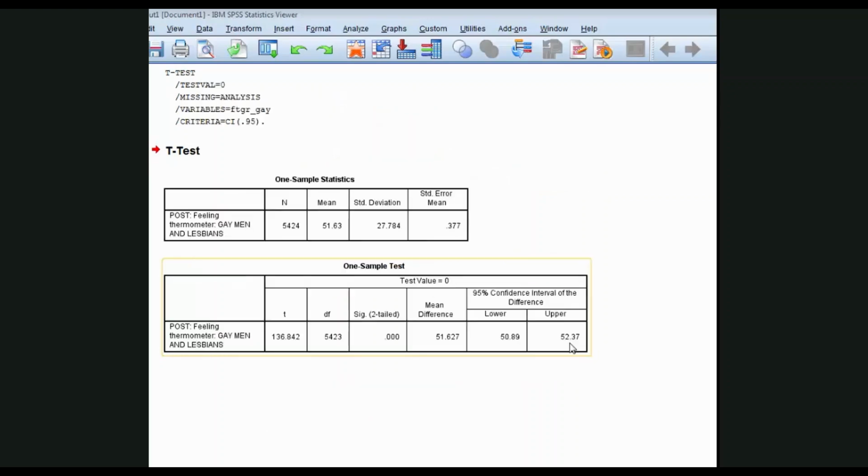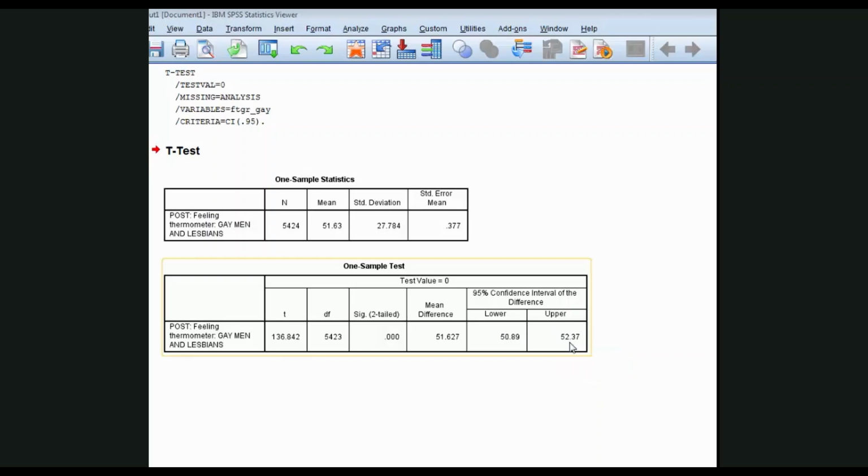For example, suppose someone looks at our sample mean, 51.63, and says, well, I think the true population mean is really 52, not 51.63. We wouldn't reject that claim because we can tell from just the confidence interval alone there's a probability of greater than 0.05 that the true population mean is 52.